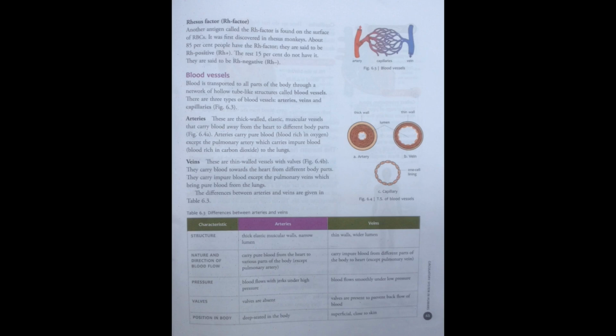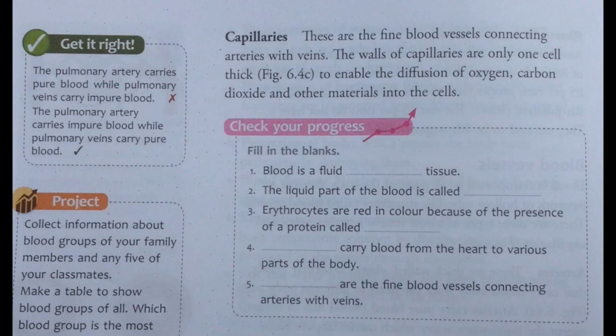Coming to blood vessels, hollow network tube-like structures which are present throughout the body and transport blood are called blood vessels. Blood vessels are of three types: arteries, veins and capillaries. Arteries have thick walls, they are elastic in nature, they carry blood from heart to different parts of the body. Arteries carry pure or oxygenated blood to all parts of the body except the pulmonary artery.